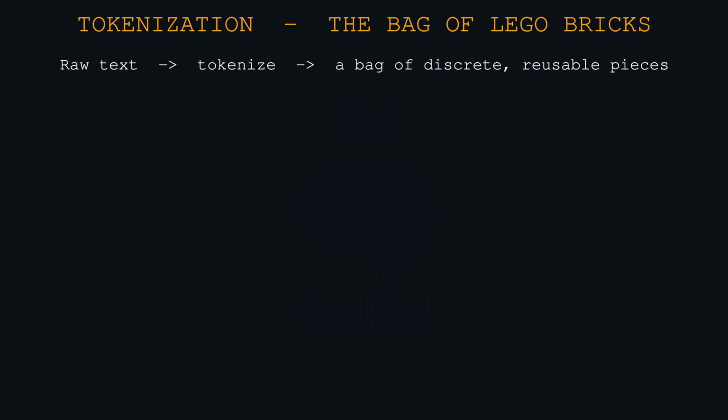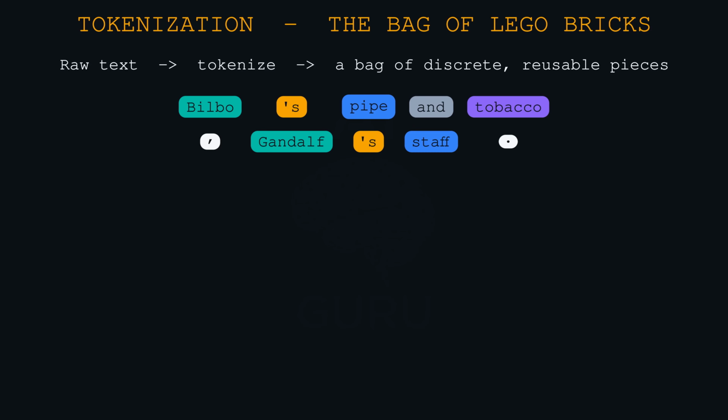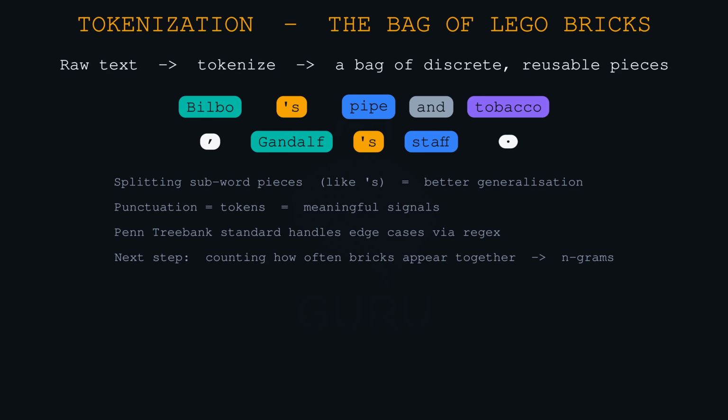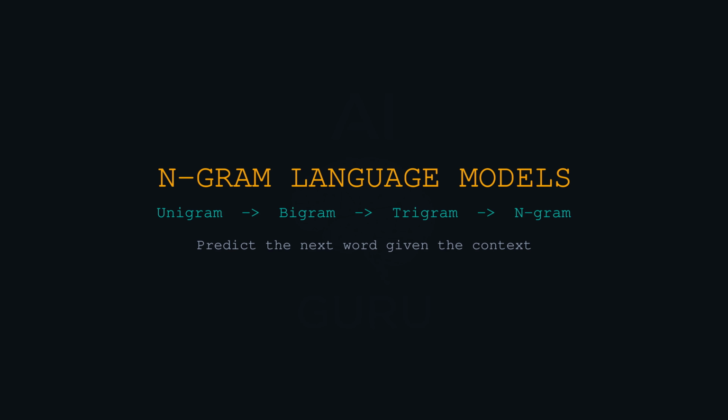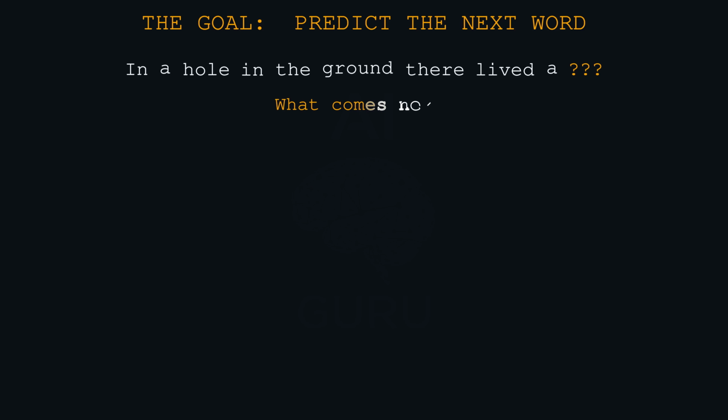So, step 1 is chopping the text into this bag of Lego bricks. Tokens. Now, the computer has the pieces, but how does it figure out which brick connects to which? This brings us to the core engine of this deep dive. The n-gram. This is the main tool for what we call word-language modeling. The goal is deceptively simple. Predict the next word given the context, but context is a very heavy word. Yeah. An n-gram model simplifies context by saying, I don't need to know the whole book. I only need to look at the last few words.